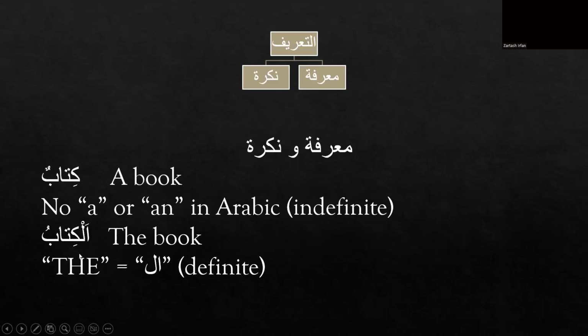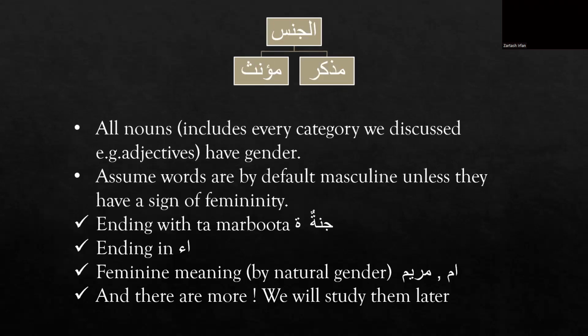So kitabun is the nakira noun, and al-kitabu is the definite noun or the marifa noun. So in Arabic, the al at the beginning of the noun equals the English word "the."